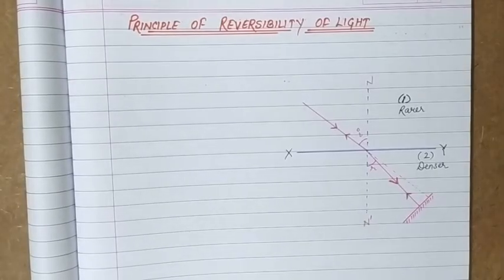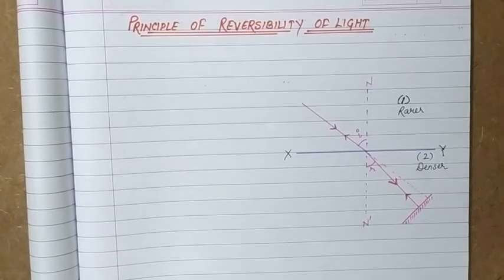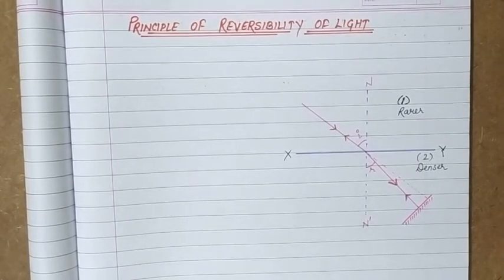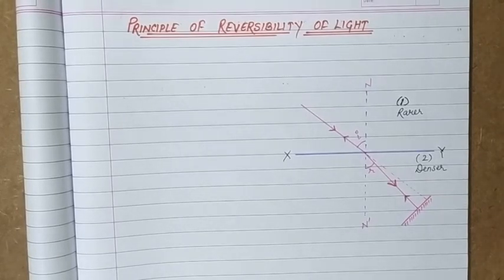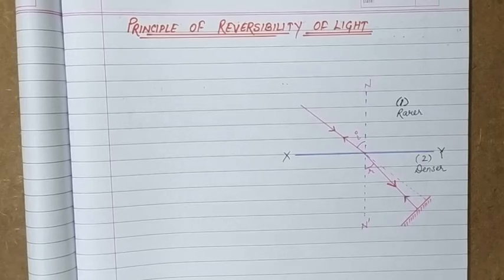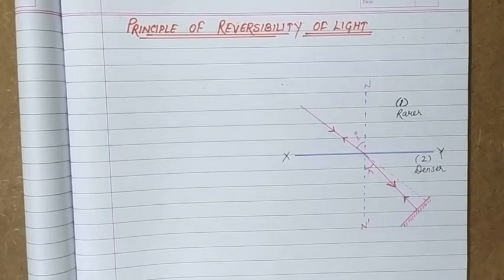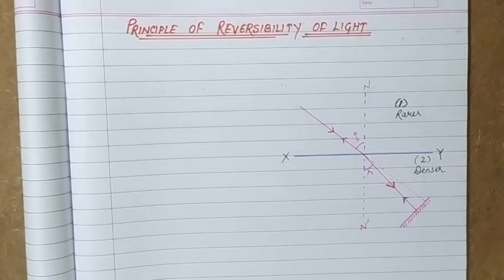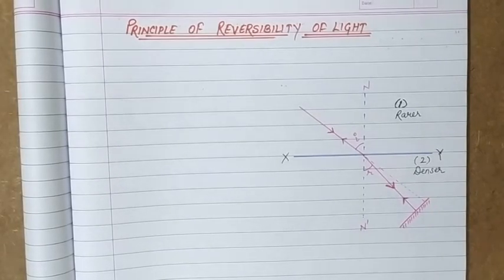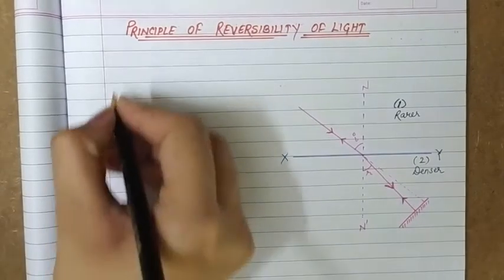So while doing so, if we reverse its path, meaning at the end we use a mirror and reverse its path, then it will retrace its path exactly, and that is the principle of reversibility of light.